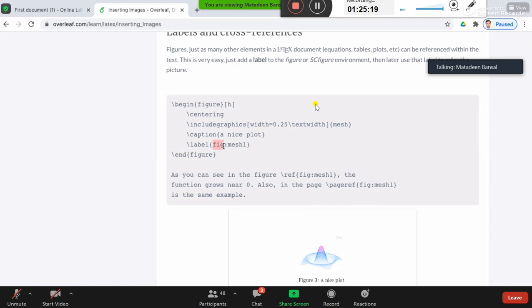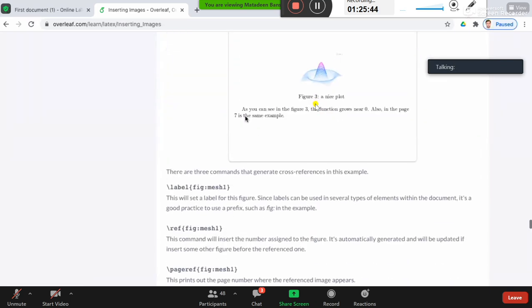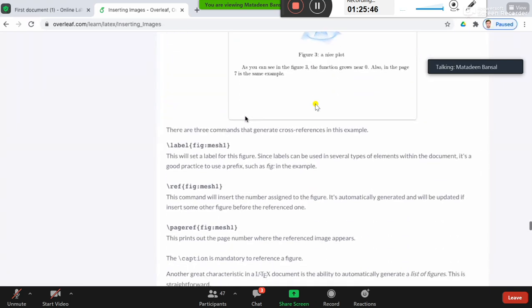Now you can use that same reference command, that we have used in equations, to refer to that particular figure. The same command can be used to refer to equations and figures as well, as it is done over here. As you see, the figure, so this will refer to this figure only, right? And the number of the figure will appear automatically here.